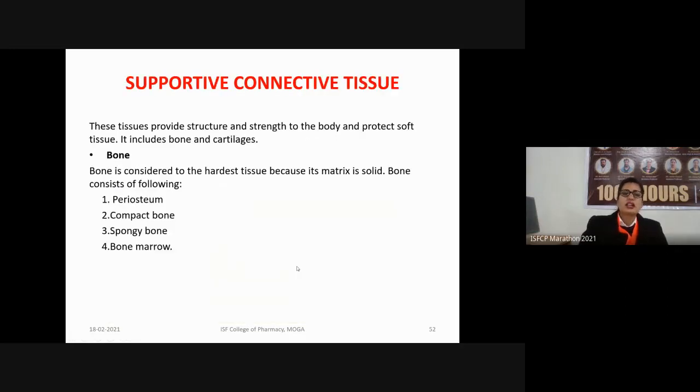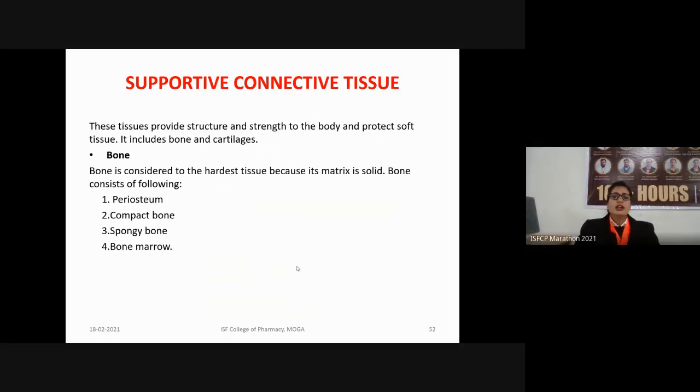Another one we have is supportive connective tissue. As the name suggests, the supportive connective tissues are the ones which support the various other structures. So they provide structure and strength to our body and they protect the soft tissues. It includes bones and the cartilages. What is a bone now? A bone is the hardest connective tissue present in our body.